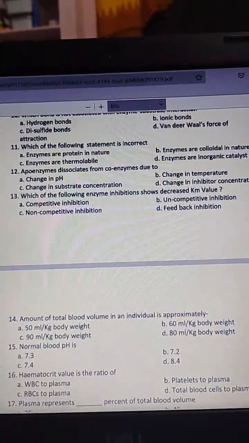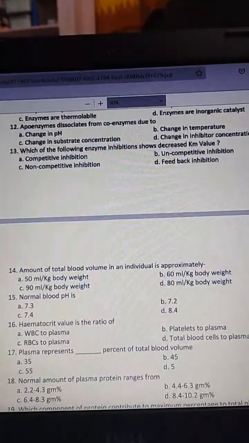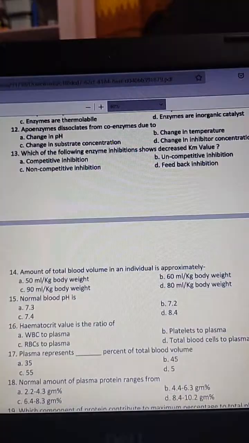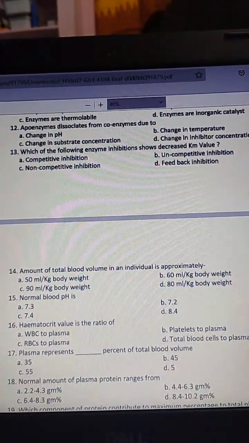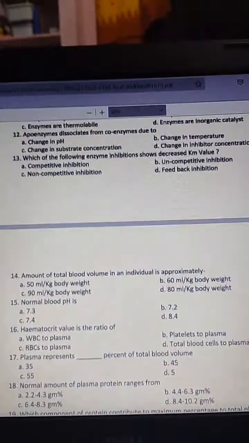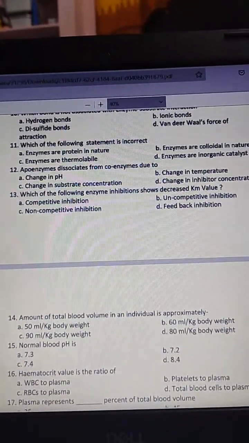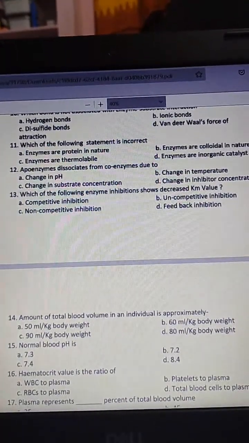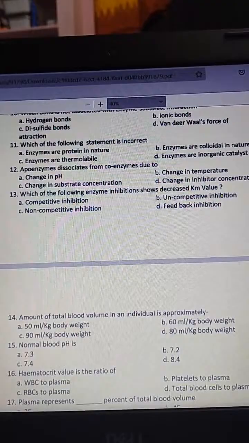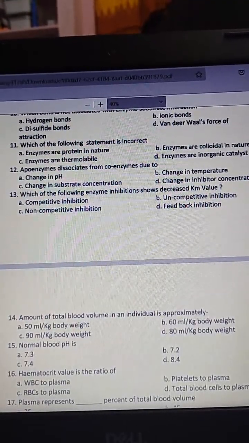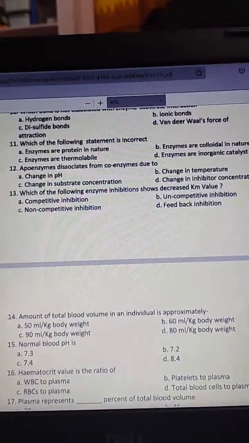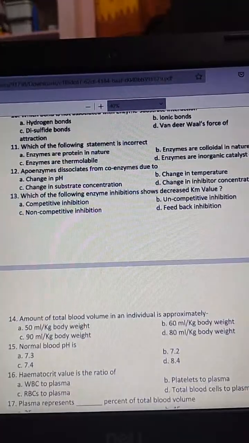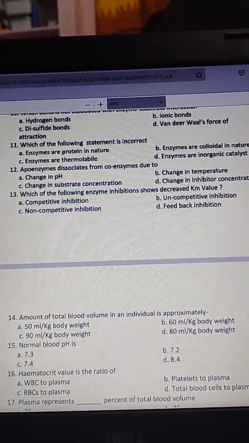The next one, apoenzyme dissociates from coenzyme due to: change in pH, change in temperature, change in substrate concentration, change in inhibitor concentration. And the answer is A, change in pH.